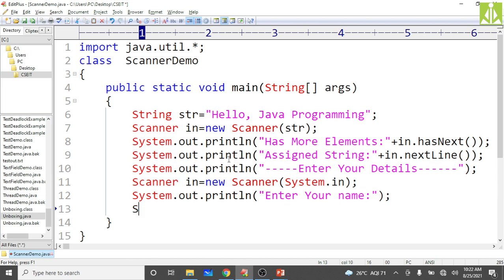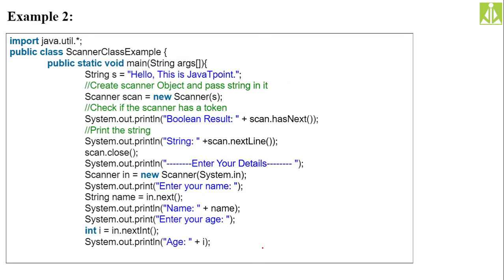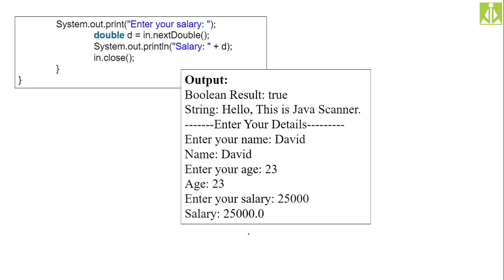Take a string str2 is equal to in dot nextLine method, for reading the name. This will be stored inside name. So what details are we reading? Name, age, and then the salary. Age of type integer, salary of type double.